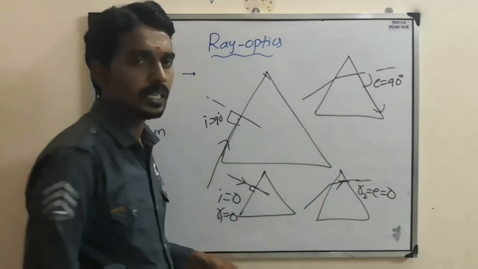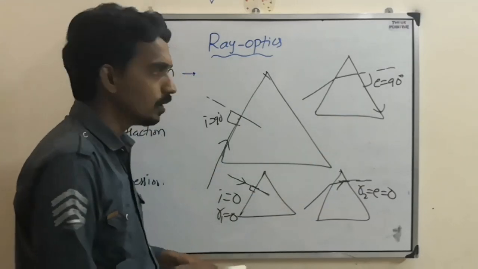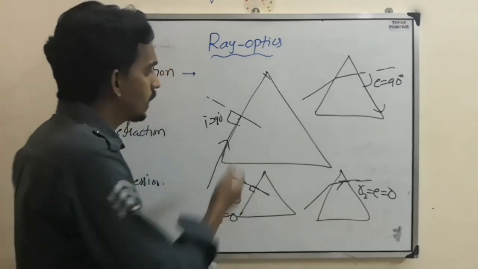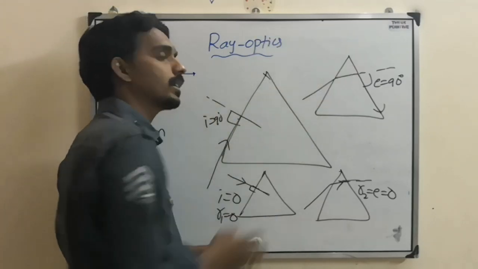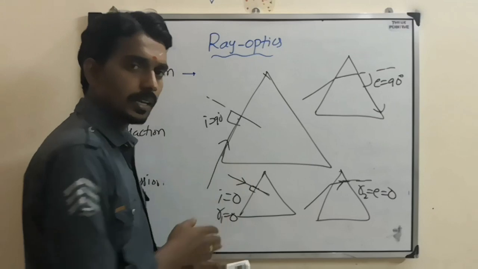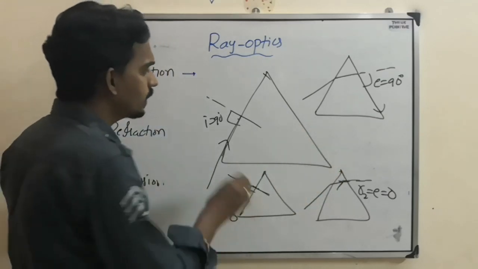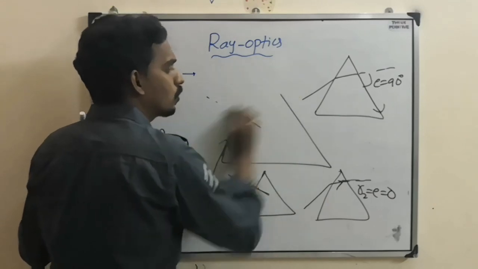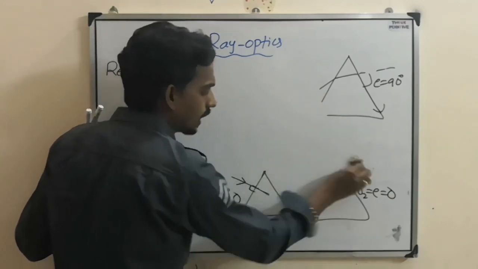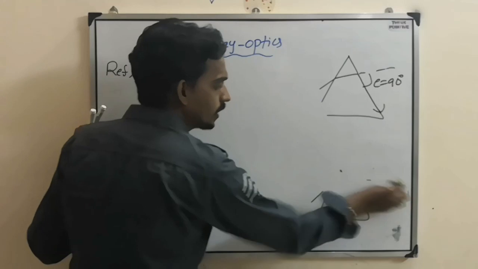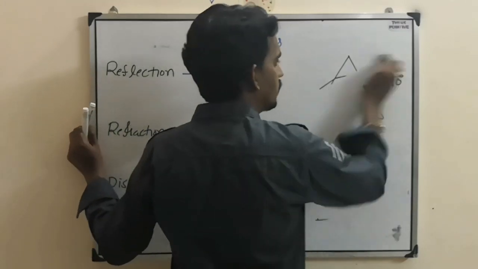They will not give the E value or the R2 value. They will indirectly mention grazing incidence, grazing emergence, perpendicular incidence or perpendicular emergence. Like that they can give the question, or mention the condition in the question, and accordingly you should take the data.